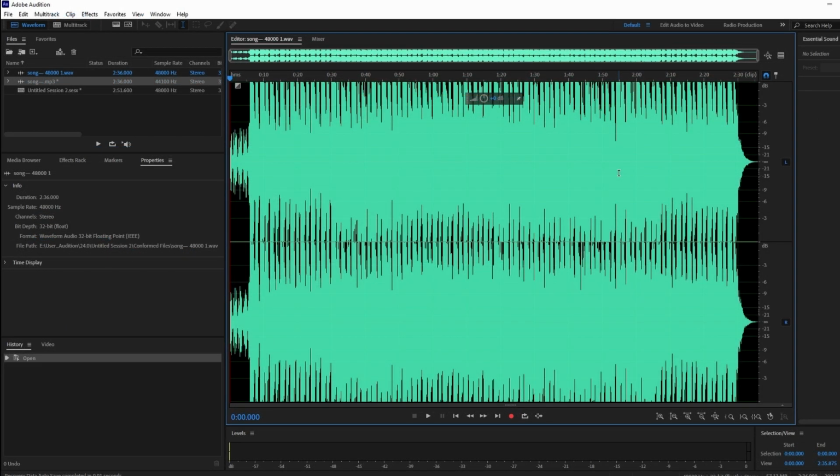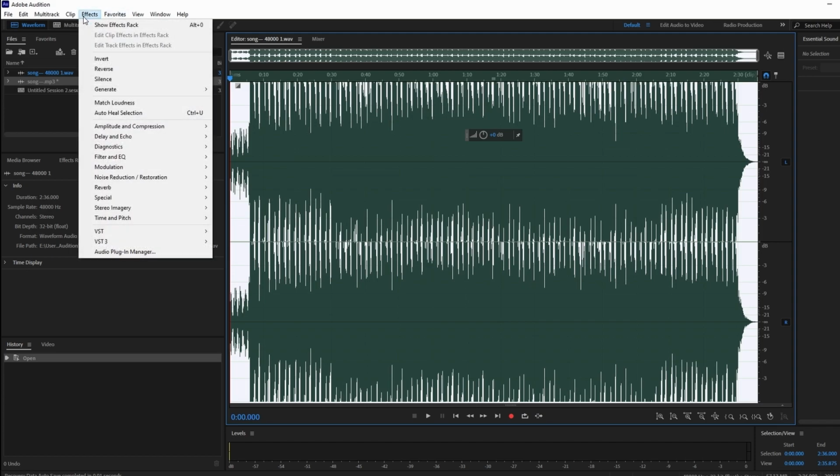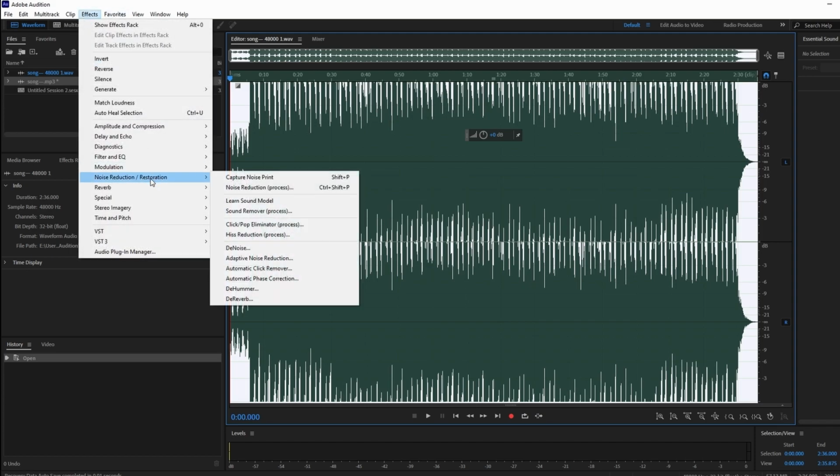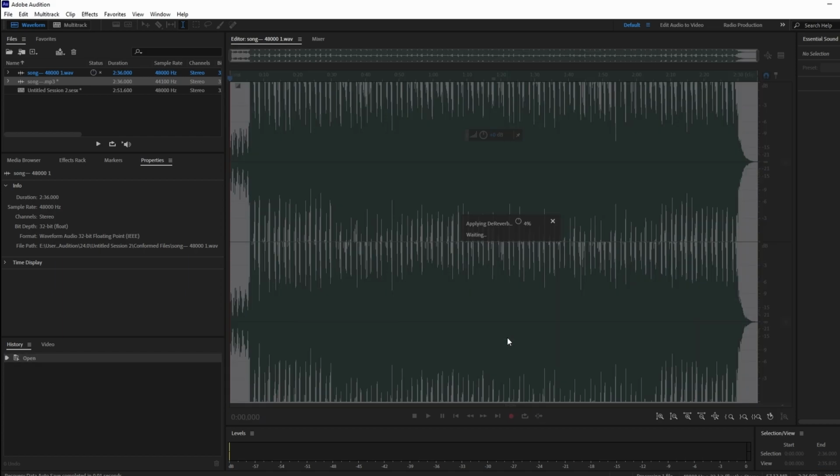Select everything using the shortcut Ctrl+A. Navigate to Effects, then Noise Reduction and Distortion, and select De-Reverb. Toggle the effect icon to preview the changes. This should already reduce a significant part of the echo.